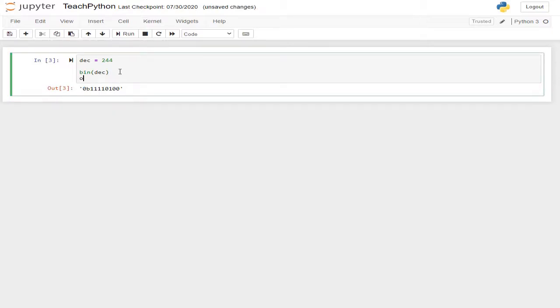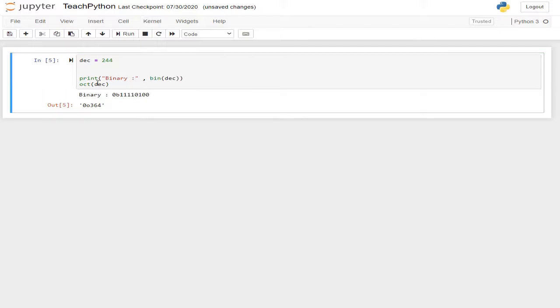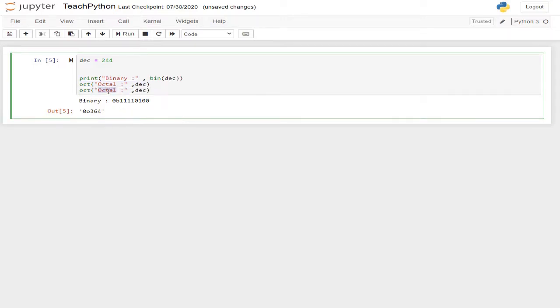For example, if I write here oct and the variable name, just let me use print so that you can see every output, and I will write binary, then octal, and the last thing is hex.